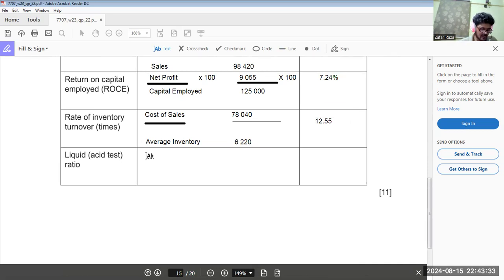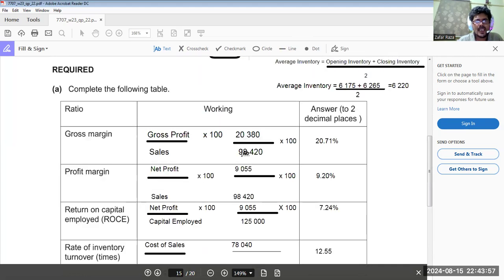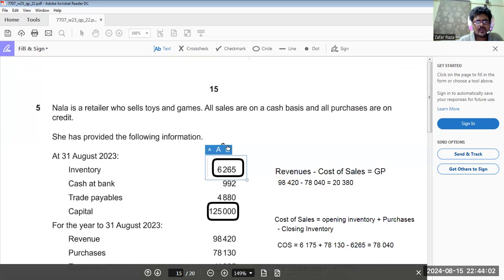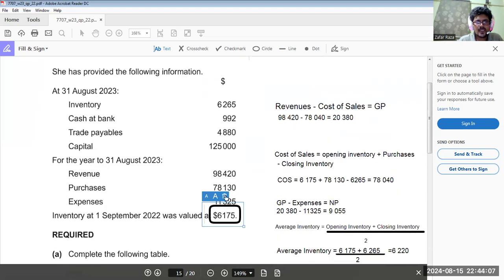Okay, liquid ratio, acid test ratio. Acid test ratio means quick assets divided by current liabilities. What is the formula? We remember the formula: quick assets divided by current liabilities. So what quick assets do we have?